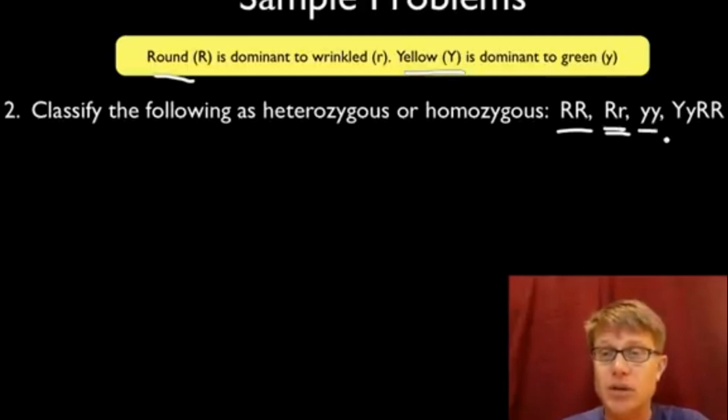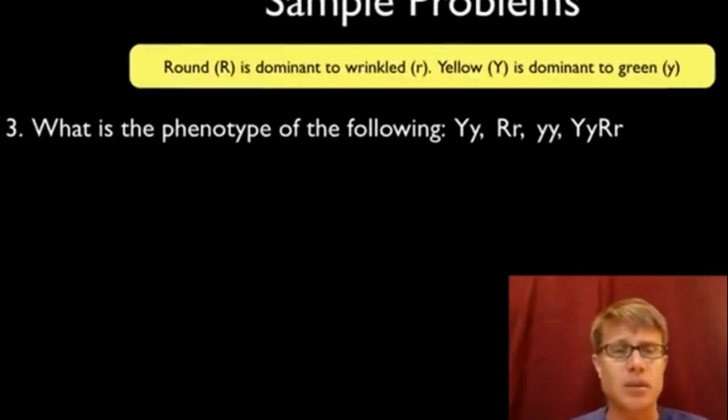The next one would be homozygous recessive, and the next one would be heterozygous yellow, homozygous for the round. So it's going to be heterozygous and then homozygous dominant on the next one. So that tells you the alleles that you have. Let's look at number 3.